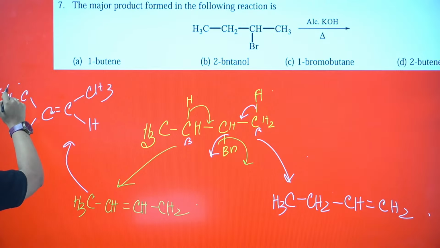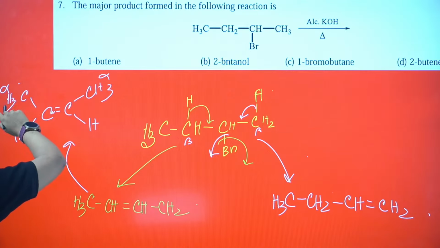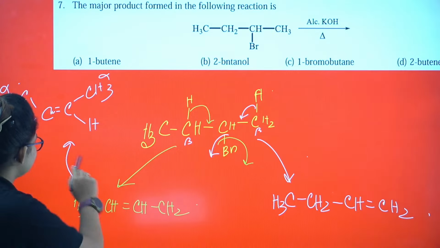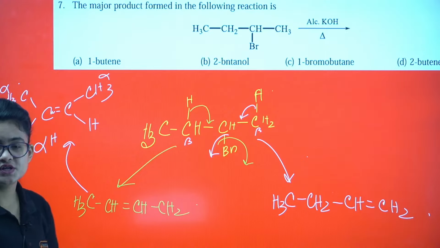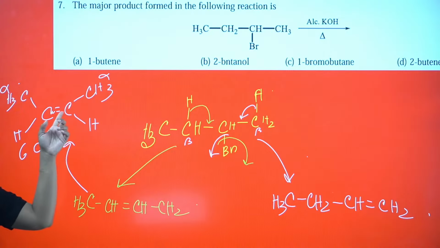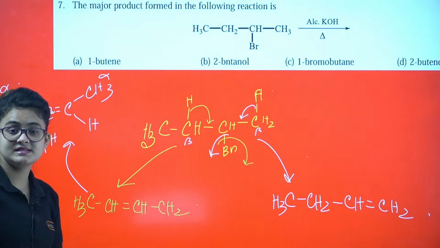This is my alpha hydrogen, right? How many alpha hydrogens? Total 3 plus 3, total 6 alpha hydrogens. Six alpha hydrogens will stabilize the alkene unit with hyperconjugation, Saytzeff rule.